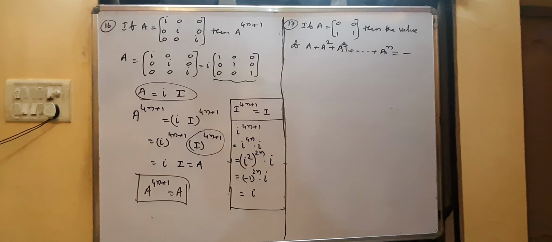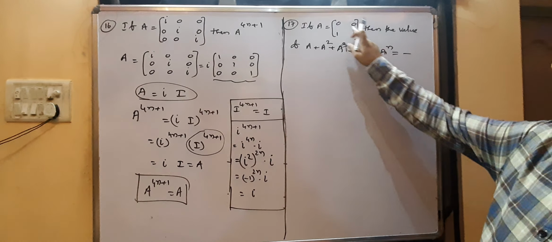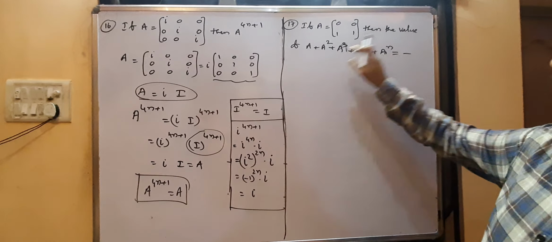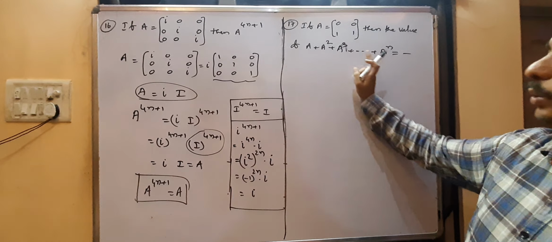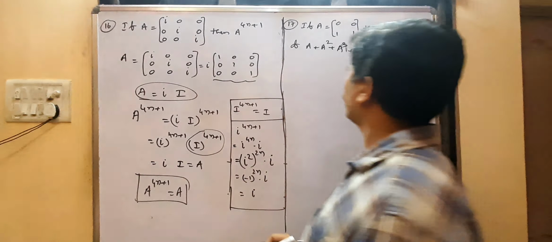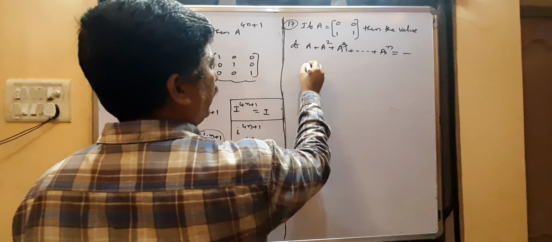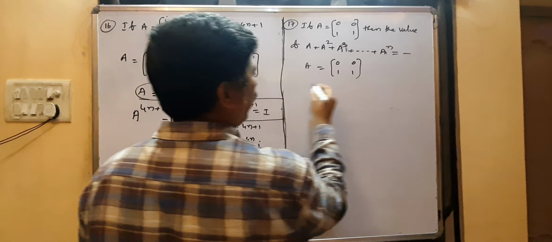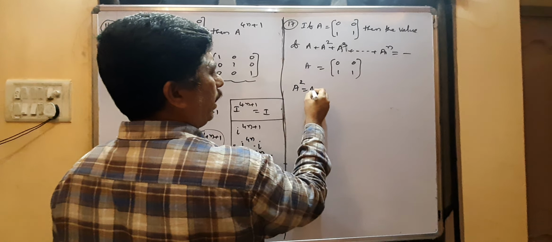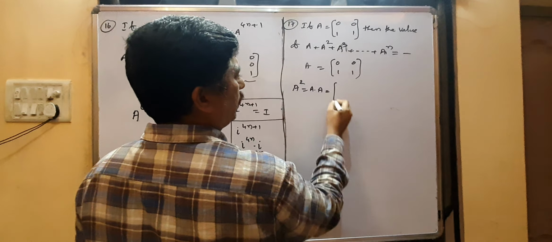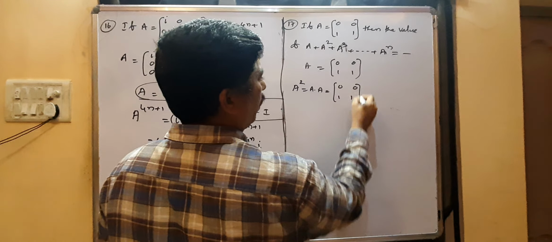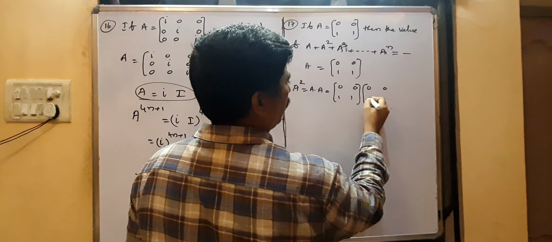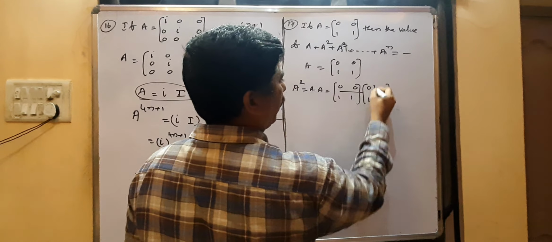Coming to the next question. Capital A matrix is given as 0 0, 1 1. Then find the value of A plus A square plus A cube and so on up to A power n. You have to find A square. A is 0 0, 1 1. A square is A into A, that is 0 0, 1 1 into 0 0, 1 1. Row into column you can multiply.